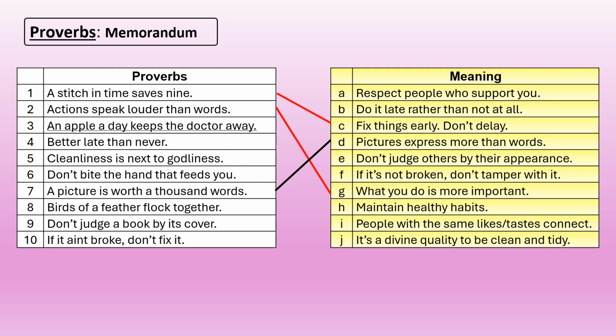Number 2. Actions speak louder than words. Means what you do is much more important than what you say. Number 3. An apple a day keeps the doctor away. It means maintain healthy habits. Number 4. Better late than never. Do it late rather than not at all. Number 5. Cleanliness is next to godliness. What's the meaning of that? It's a divine quality to be clean and tidy, not dirty.